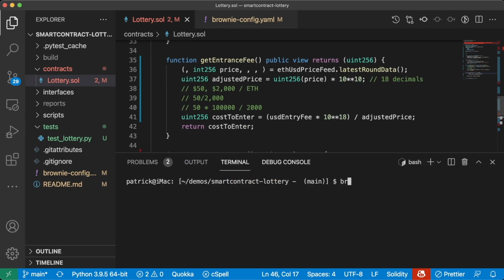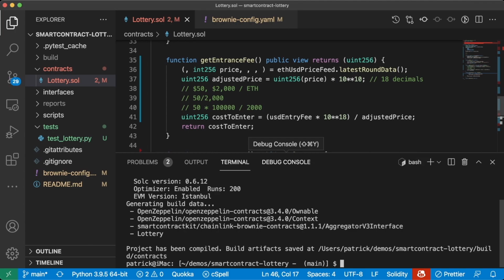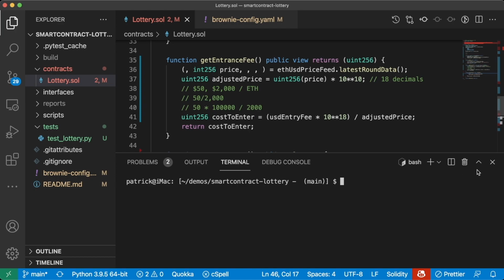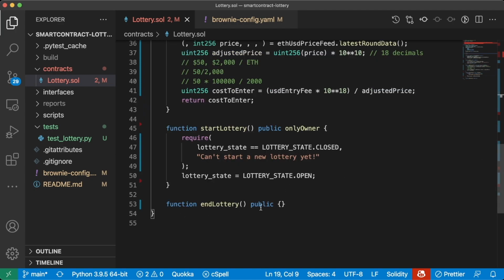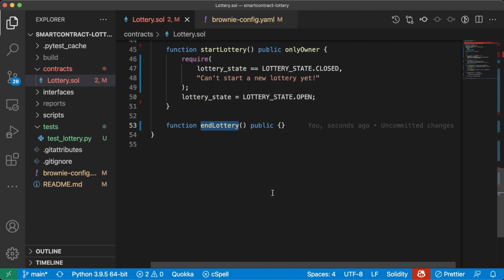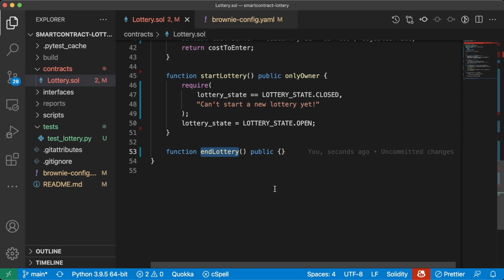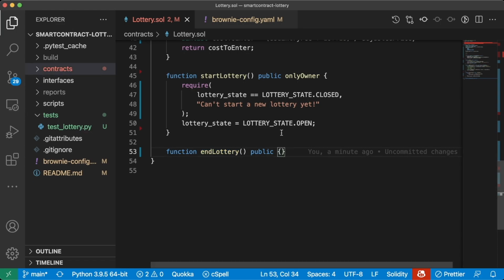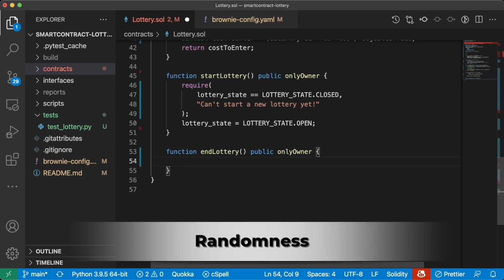Perfect. Now we'll try to compile this. Awesome. Looks like Brownie grabbed everything correctly and we're good to go. Great. Now we can finally move into our end lottery function. This is where we're actually going to choose a random winner here. We only want the admin to be the one to actually end the lottery, so let's add the only owner modifier here. And let's talk a little bit about randomness, because this is what we're looking to do now.